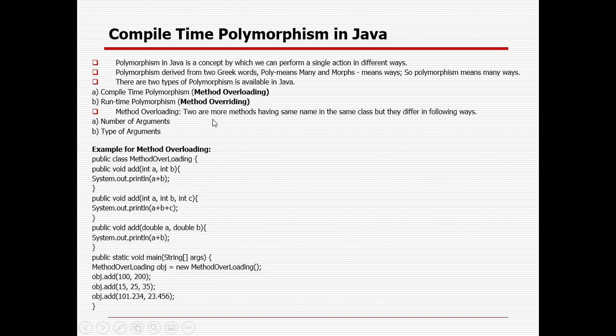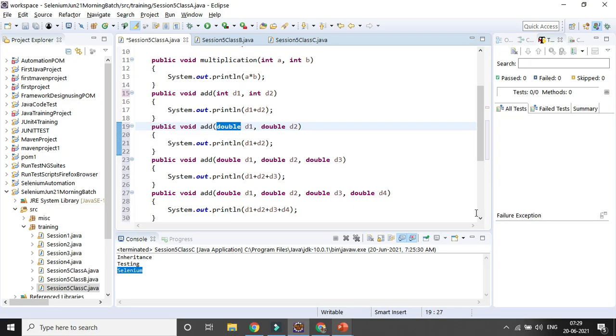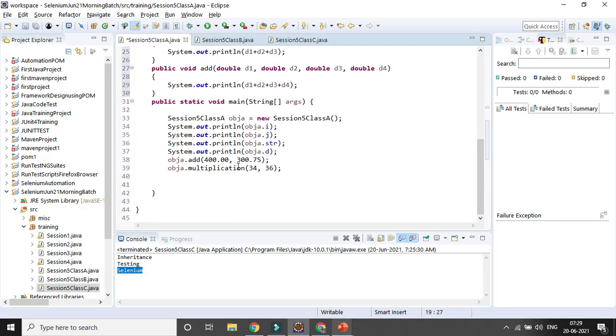You can create the same method in any class by differing the following attributes: the number of arguments or the type of argument. Number of arguments means the number of parameters changing, and type of argument means the data type you are changing, right? So that is the difference. Now here you want to do addition, right? You are using that addition.